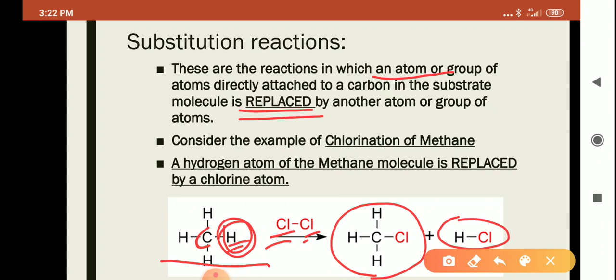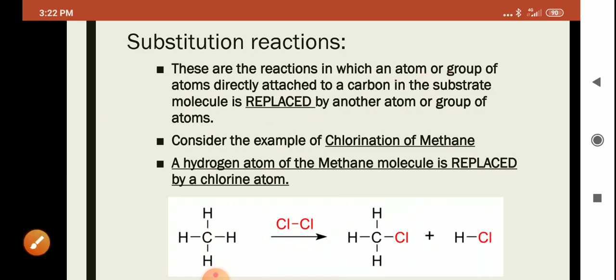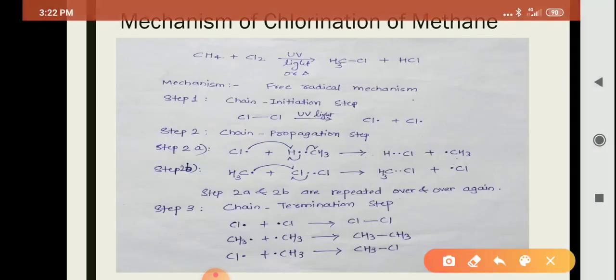Now we will discuss the mechanism of this chlorination of methane in detail. This mechanism involves a free radical mechanism. It has 3 steps. The first step is called the chain initiation step. In this step, free radicals are formed from chlorine molecules. This chlorine molecule will split homolytically to produce 2 chlorine free radicals. Now the next step is called the chain propagation step.